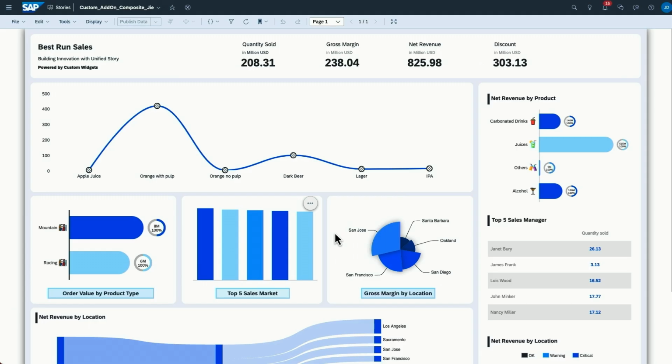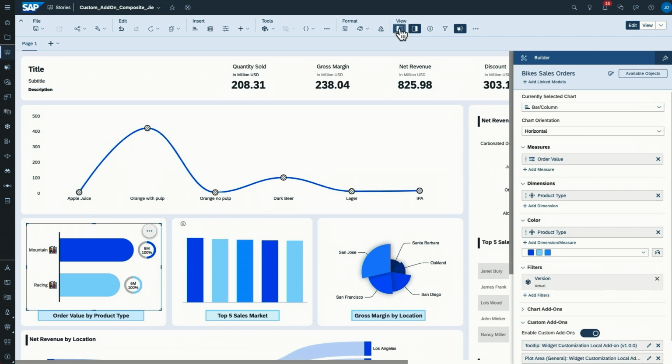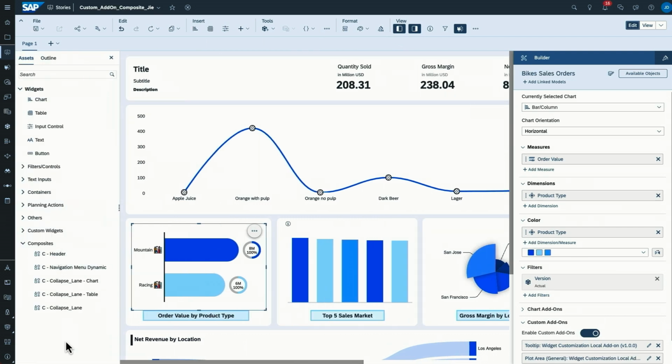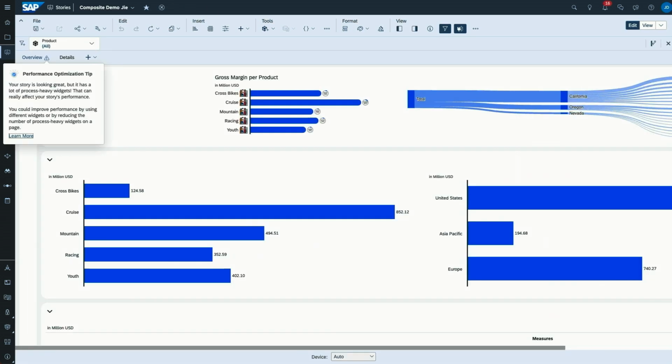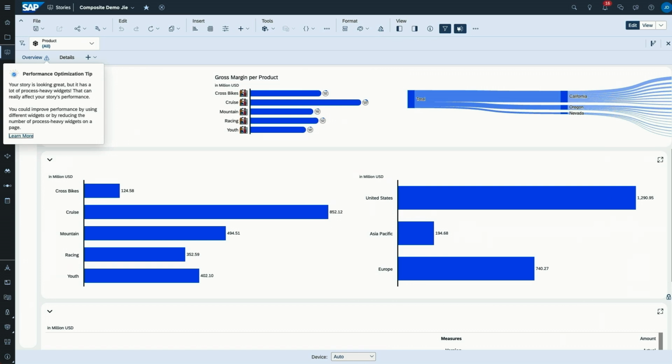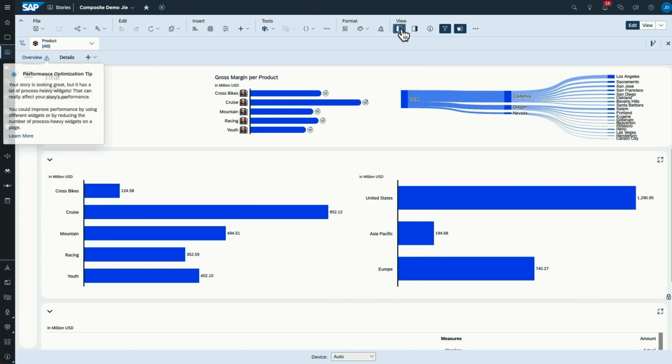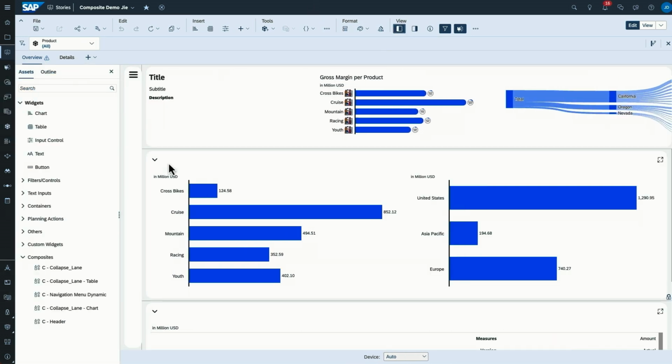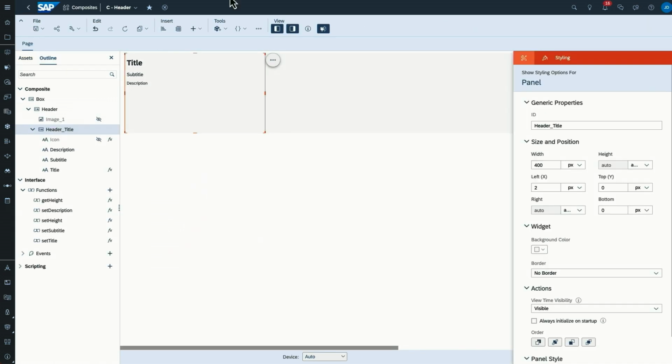Another highlight is the composite as a reusable widget. Here we can see that in the design time, if I open the left panel, there are composites on the left side for header, for navigation menu, and so on. So this story is leveraging the header. I have also another story that leverages the header composite. You can see it on the left side. And now what happens if I want to add an image in the header?